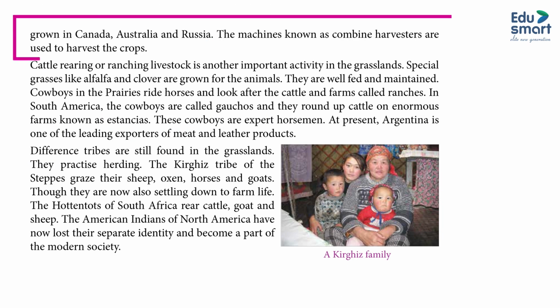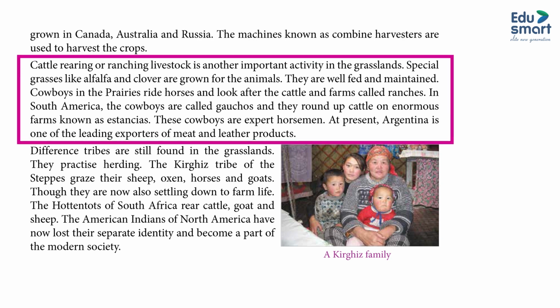Wheat is also grown in Canada, Australia and Russia. The machines known as combine harvesters are used to harvest the crop. Cattle rearing or ranching livestock is another important activity in the grassland. Special grasses like alfalfa and clover are grown for the animals. They are well fed and maintained.